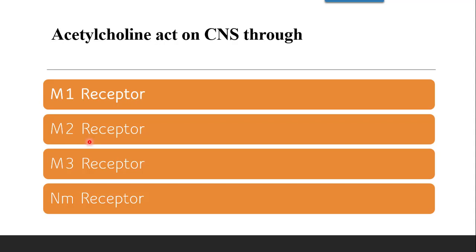The receptor located on the CNS is the M1 receptor, which is responsible for CNS stimulation. Along with the CNS, it is also present on various glands such as gastric and salivary glands, and it is responsible for increasing secretions. So the correct answer is the M1 receptor.